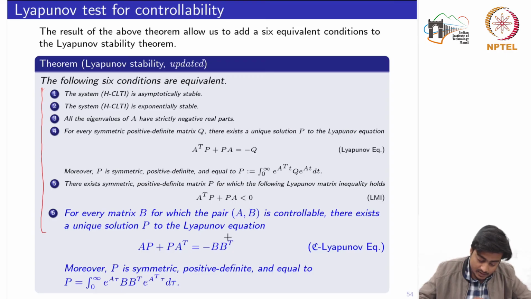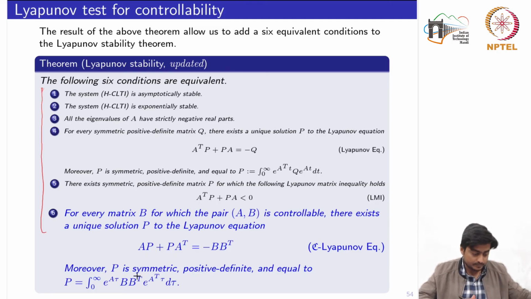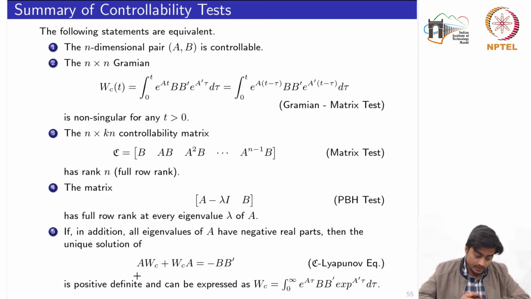It's just a representation, otherwise both of them remain the same. Moreover, P is symmetric, positive definite, and equals this one. Here we have just replaced Q by BB transpose. So now the controllability tests are finished.